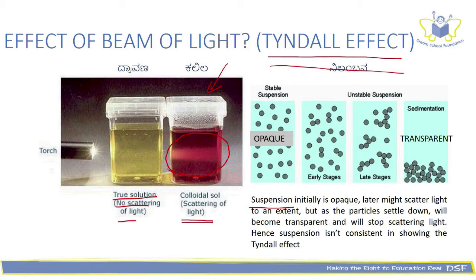In the case of a suspension, initially it is opaque because of too many suspended particles, and because the particles are comparatively bigger in size, they will not let light pass through. Later on, when the particles start settling down, they will allow the light to pass through and hence it is transparent now. In the intermediate stages, it might scatter a little bit of light, hence a suspension isn't consistent in showing the Tyndall effect.